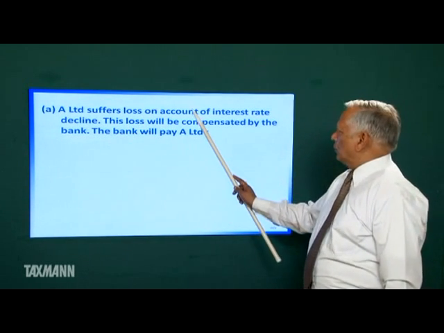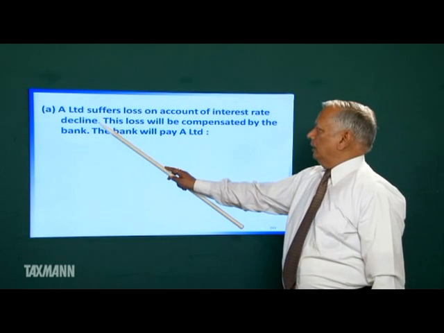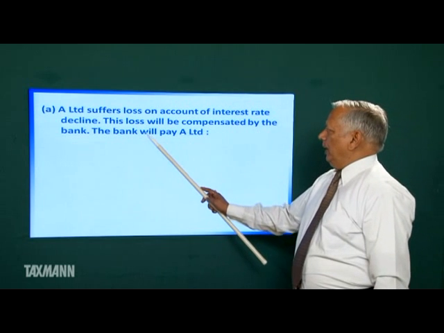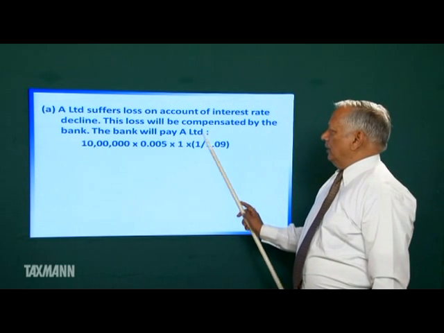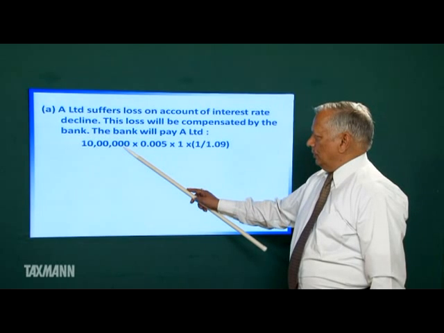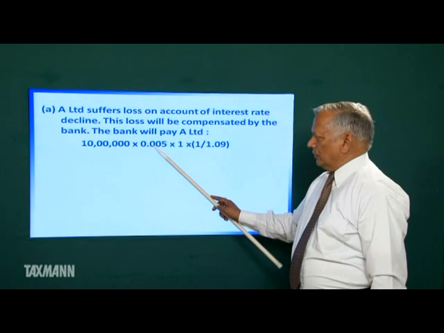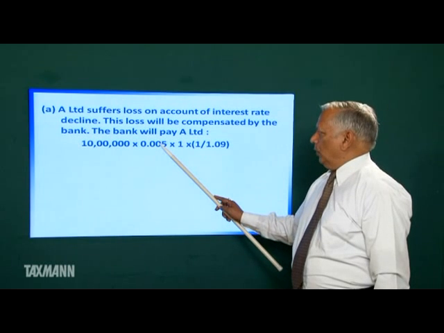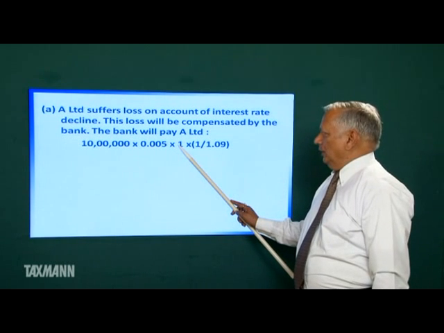A Limited suffers loss on account of interest rate decline. The loss will be compensated by the bank. The bank will pay A Limited on 10 lakh rupees the decline in interest rate, that is 0.50%. So 0.50 upon 100 for 1 year.